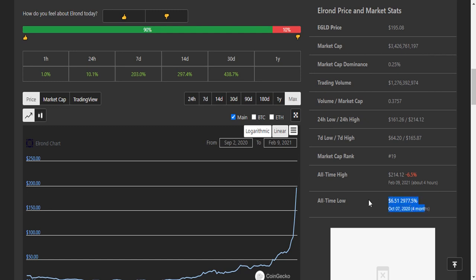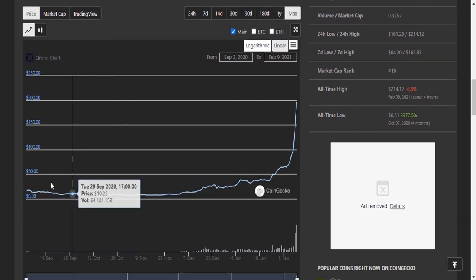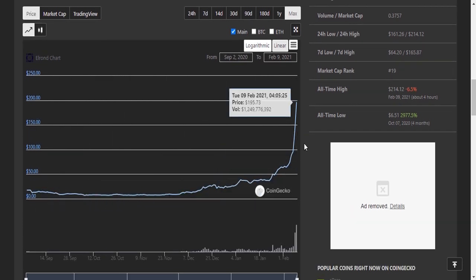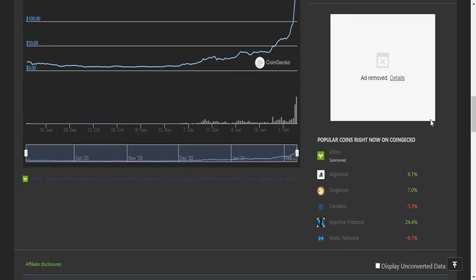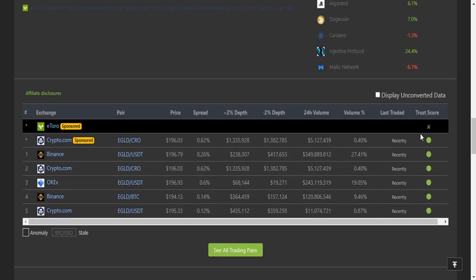Let me please show you the graph. Here you can see a very parabolic chart and let me please show you the markets and pairs. These are the markets and pairs: Binance, Crypto.com, OKX and some other exchanges.